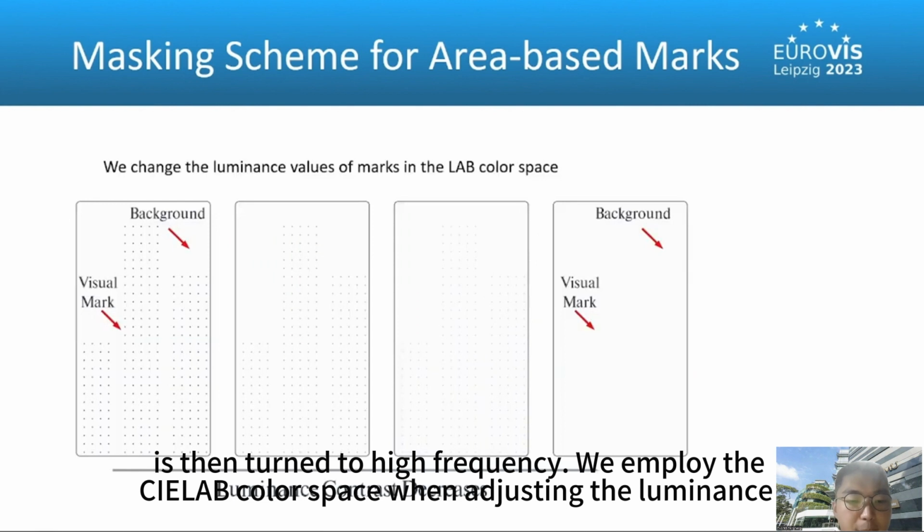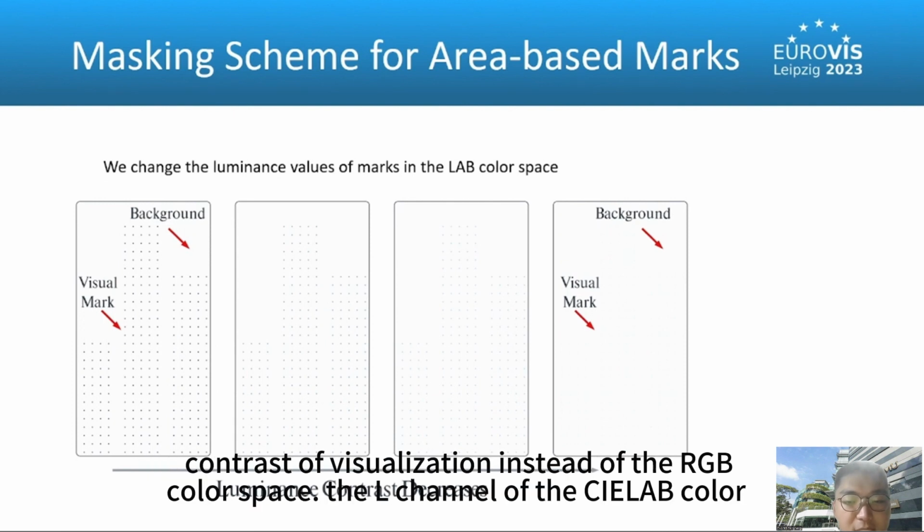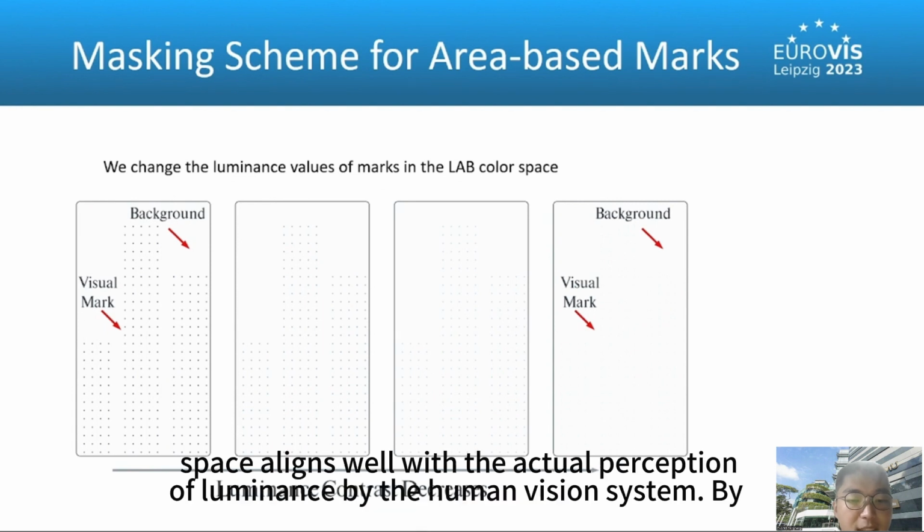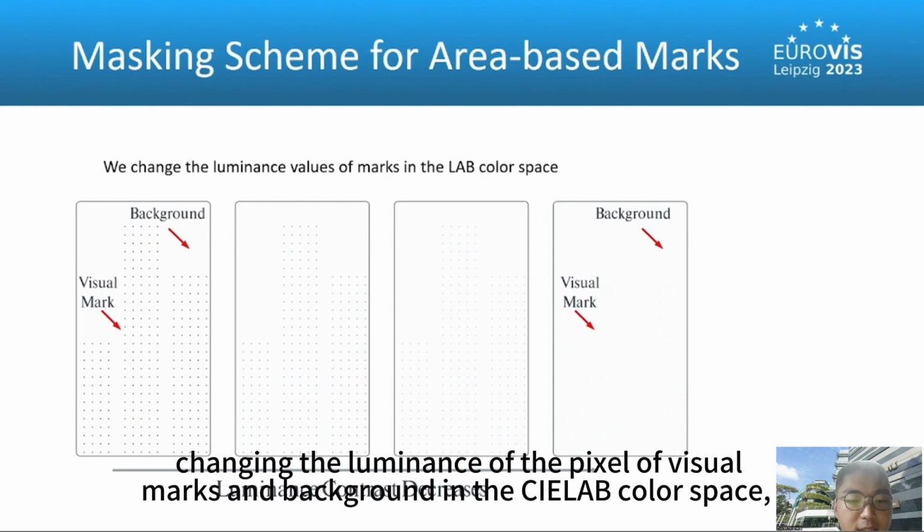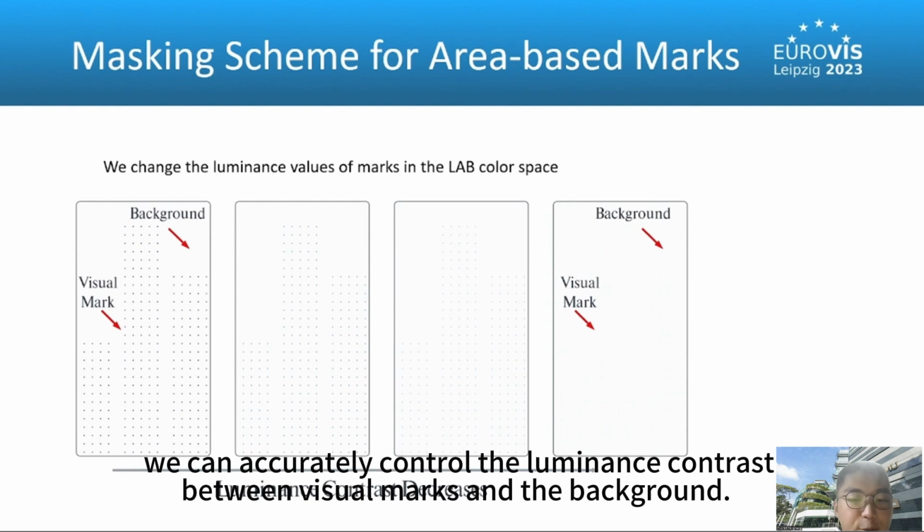We import the CIE LAB color space when adjusting the luminance contrast of visualization, instead of the RGB color space. The L channel of the CIE LAB color space aligns well with the actual perception of luminance by the human vision system. By changing the luminance of the pixels of visual marks and background in the CIE LAB color space, we can accurately control the luminance contrast between visual marks and the background.